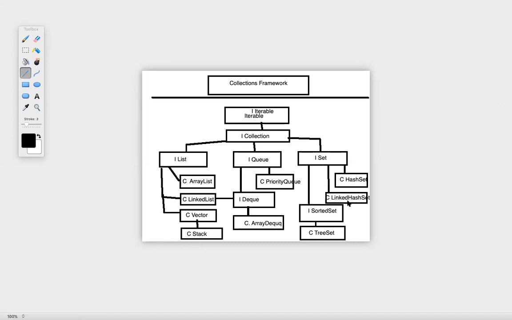So guys, this was an overview of the collections framework. I know this might look a bit difficult, but it's not that difficult; we just have to get an idea of this collection framework. Even though you might not be using tree set, sorted set, and array deque in your actual code, these might come up in your interview.